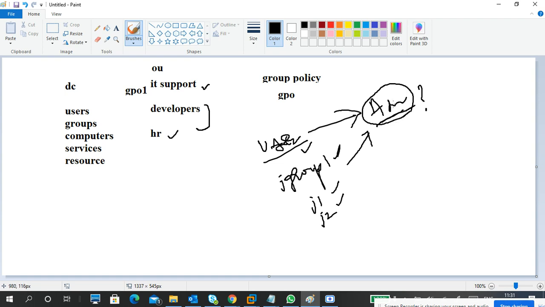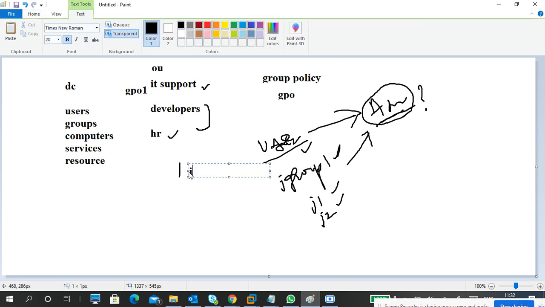So what the administrator does is take a person, a user inside the OU. For example, for IT support, there is IT User One. He is a senior one.